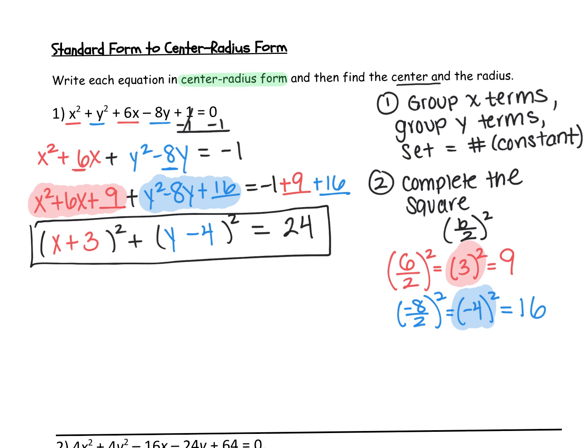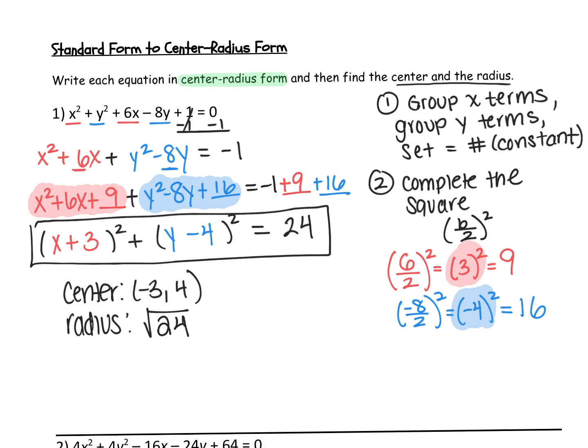And then it also asks you to find the center and the radius. So remember, the center is when we reverse the signs. If this is a plus 3, the center is going to come out to be a negative 3. This is a minus 4, so the y value will be 4. And the radius is going to be the square root of the number that's here. And the square root of that number is square root of 24. Now, that's not going to be a perfect square, but that's okay. We can break this up into good house and bad house.